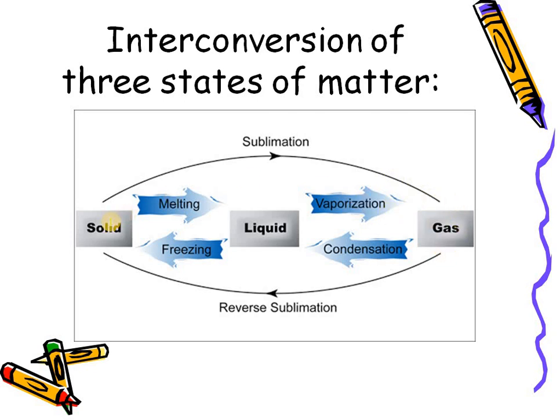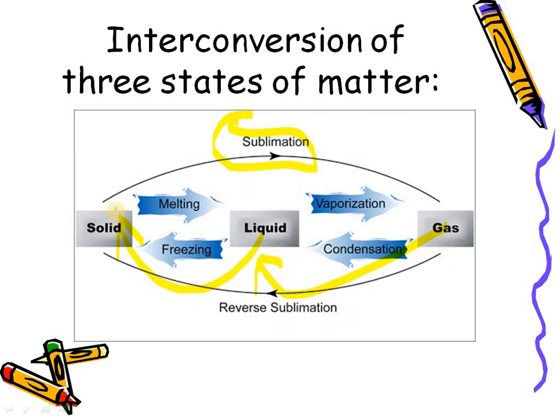When you place a solid at room temperature and it gets directly converted into gas, that is sublimation, which you can see in naphthalene balls. They get converted from solid into gaseous state, not going through a liquid state. Then when you cool the gas, it is condensation, and it will form liquid. When you cool liquid, it will form solid; that is freezing. And the reverse of gas to solid is reverse sublimation.